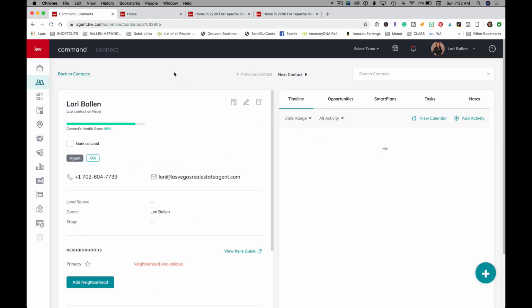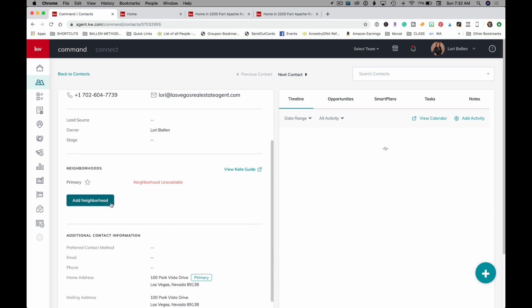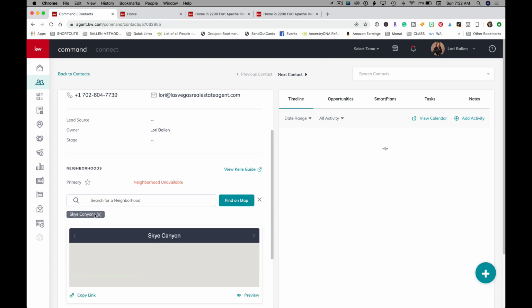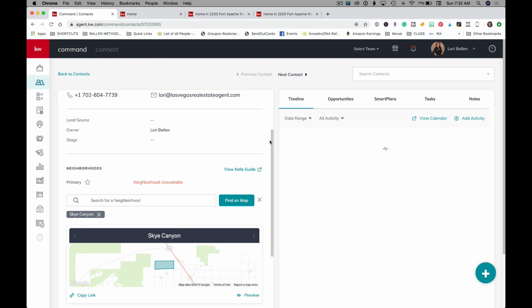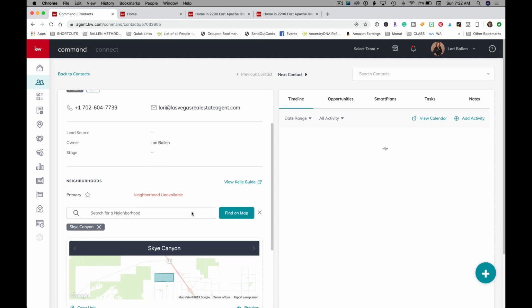I have me in here in a few different ways, but I'm going to add me to a neighborhood nurture. Let me see if Sky Canyon's in here yet. Oh, it sure is. Sky Canyon. This is a neighborhood I'm actually looking at right now, potentially for a home purchase down the road. Although I live in Summerlin and I love Summerlin, I'm just exploring.